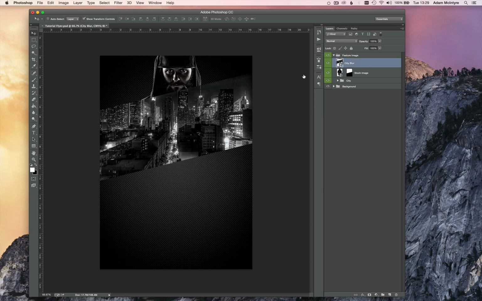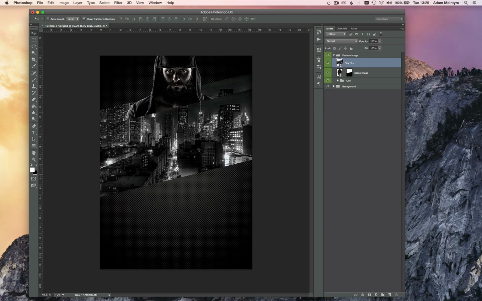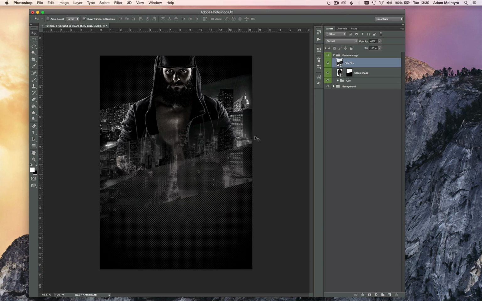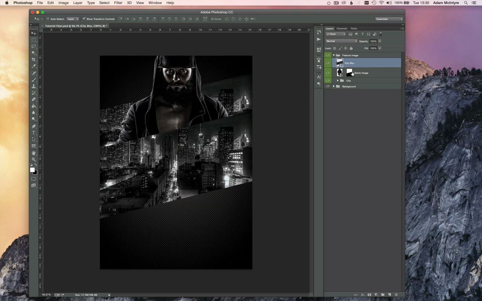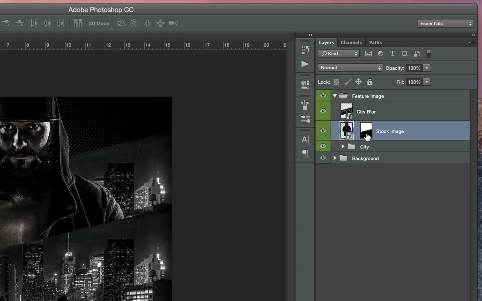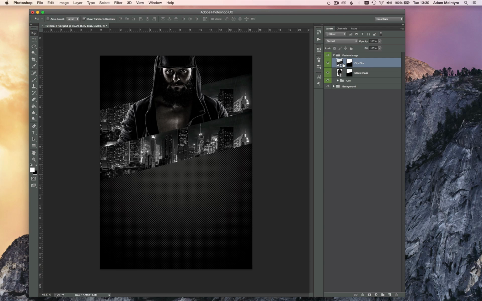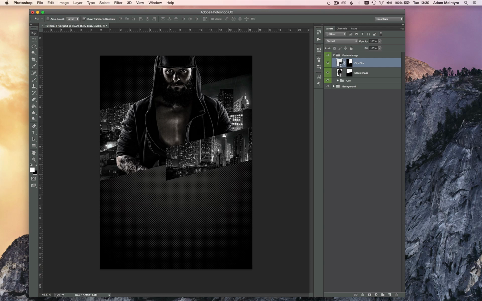I'm gonna take the city blur and I'm just gonna slide it down a little bit like that until about halfway down the layer matches the bottom of our original city image. All right, so now on our stock image layer, I'm going to take the mask we've already created. I'm going to hold down the Alt key and I'm going to click and drag this mask onto our city blur layer. Then I'm going to just click in between the two thumbnails to add the chain icon that we got rid of before. All right, now I'm going to drag this layer just over here like that.